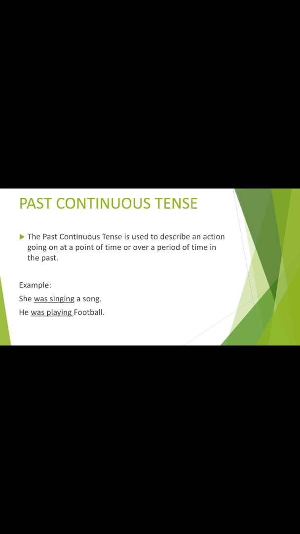We can recognize past continuous tense in any of the statements by looking at the verb. Here we can see in both the sentences there is a helping verb, main verb plus ing. Helping verb shows whether it's a past tense, present tense or future, and after the main verb there is an ing. This ing represents a continuation. So it's a continuous tense. We can easily recognize past continuous tense.